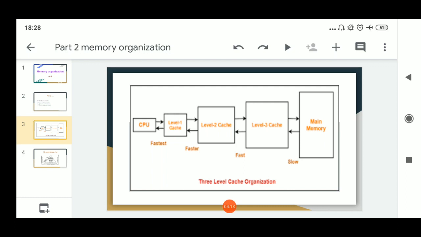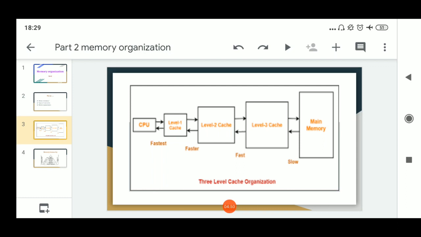Now level 3 cache consists of 0 to 29, a total of 30 memory locations, in which the 7th memory location is also present. In the next step, the first 20 memory locations, that is 0 to 19, are copied into level 2 cache, means level 2 cache also consists of our interested 7th memory location.